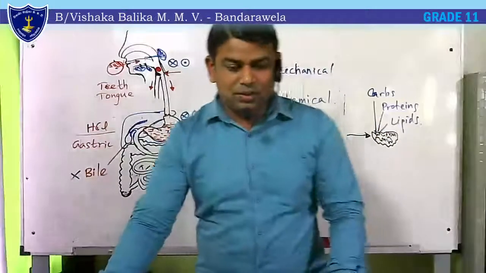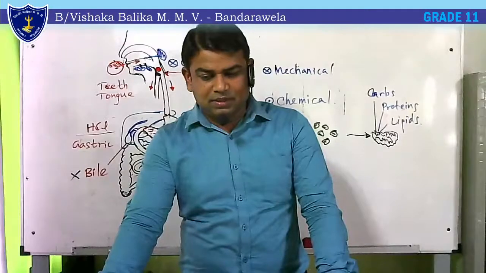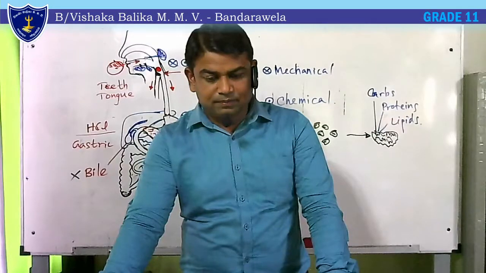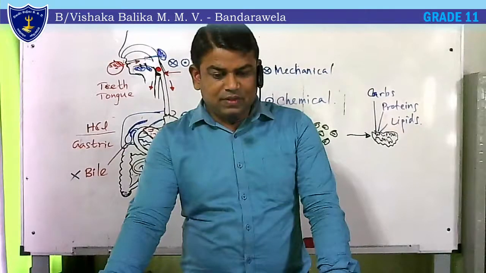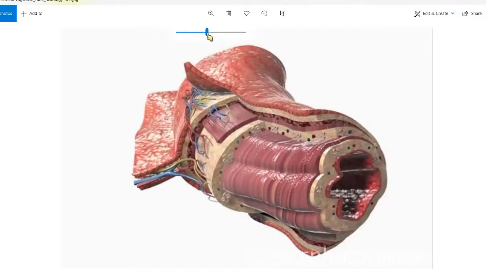I will try to show you another small image of a similar type. Let me find that one. Right. The first image shows you the blood supply coming through these tubes. There is a rich blood supply, a very good blood supply.